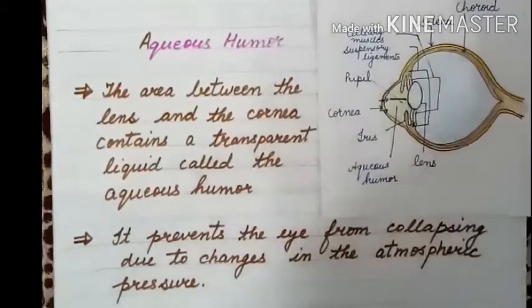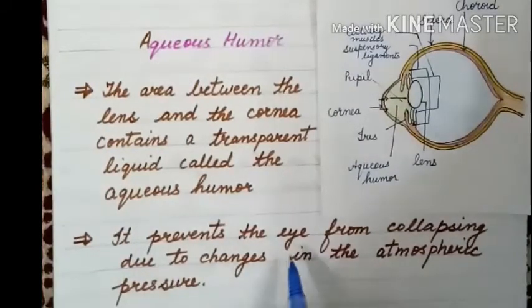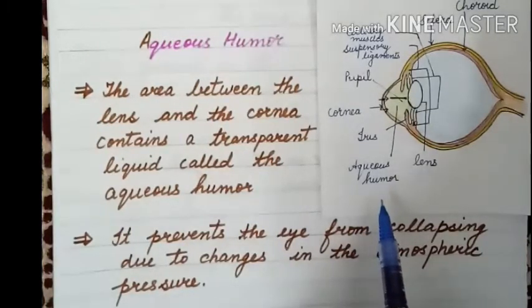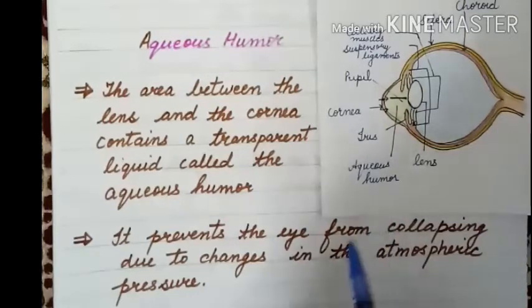It prevents the eye from collapsing due to changes in the atmospheric pressure. So what is the function of this aqueous humor? It prevents the eye from collapsing due to changes in the atmospheric pressure.